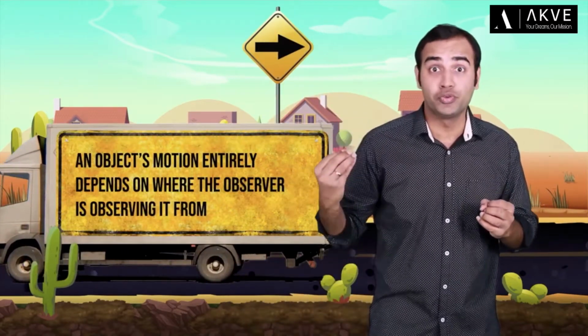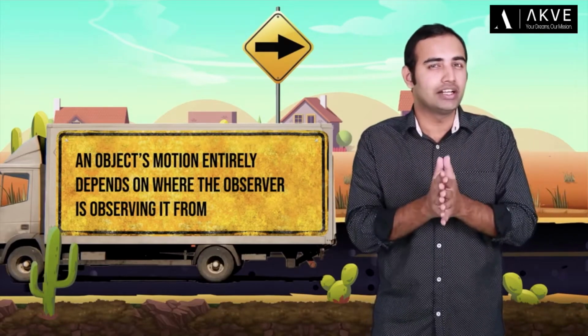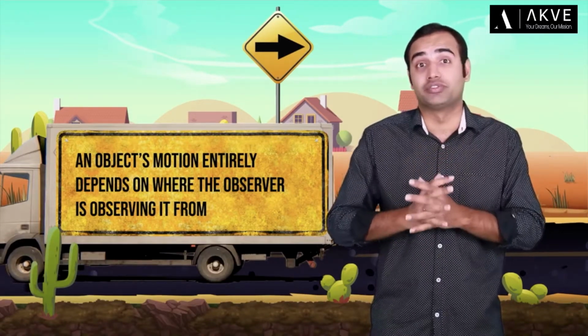In the last video, we talked about the concept of motion, right? We saw that motion itself is relative, and whether an object is perceived to be moving or to be at rest completely depends on the state of the observer himself.